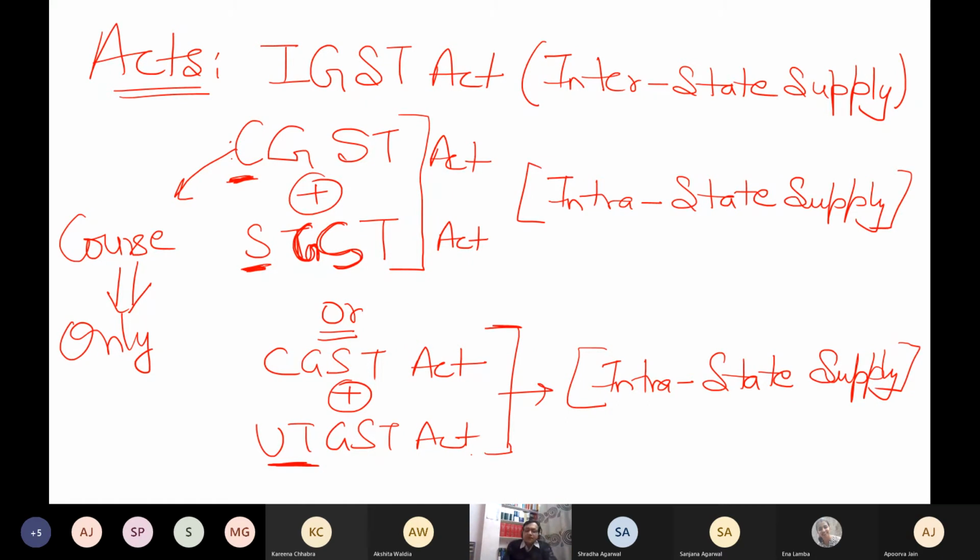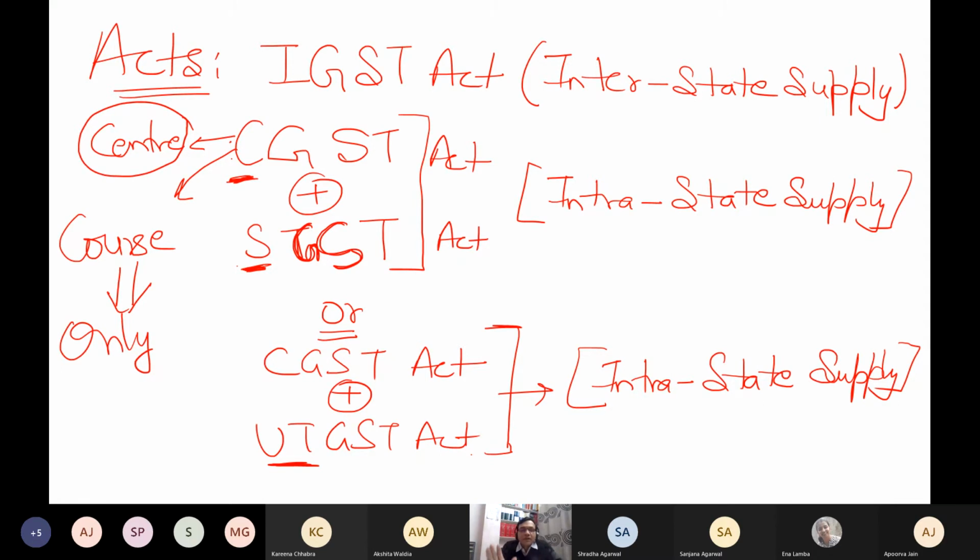The only difference will be in this act, wherever you have the word center. When you read the Delhi SGST, they use the word state rather than center. If you read the Haryana GST Act, the State Act, then the entire CGST Act is as it is the same in Haryana also. The only thing is that in this CGST Act, wherever the word center is written, that state will use its own name.